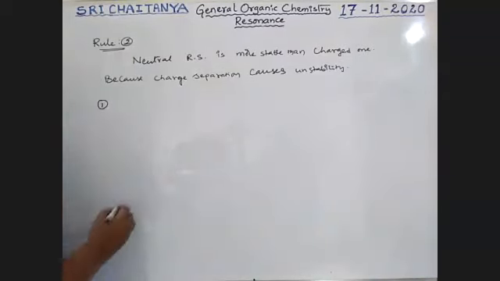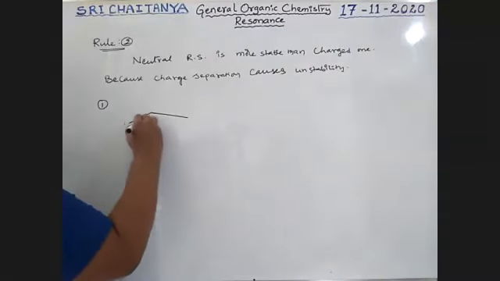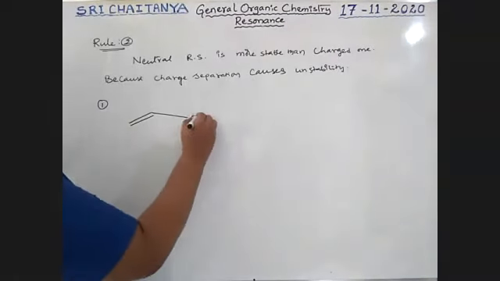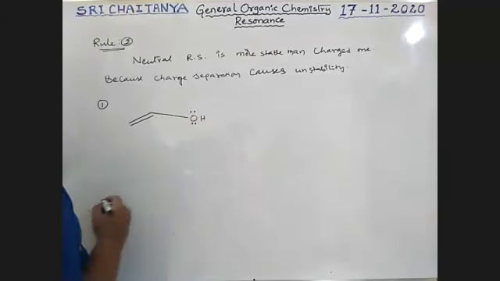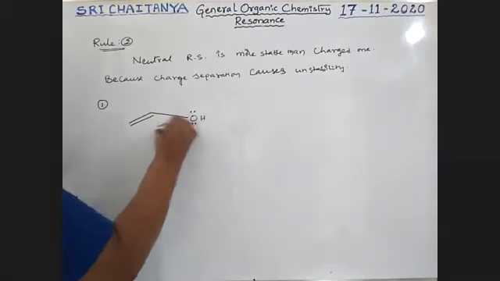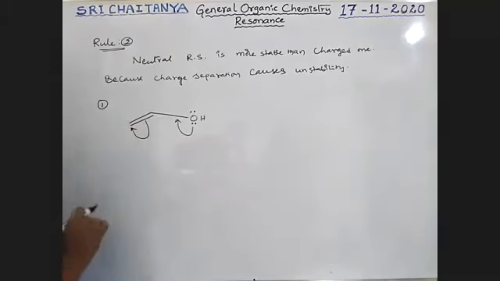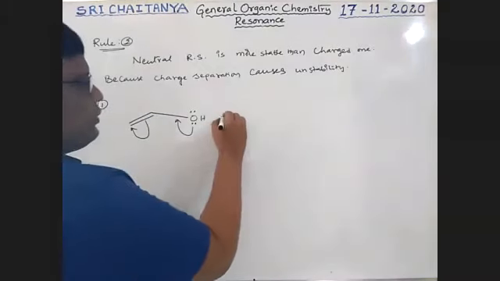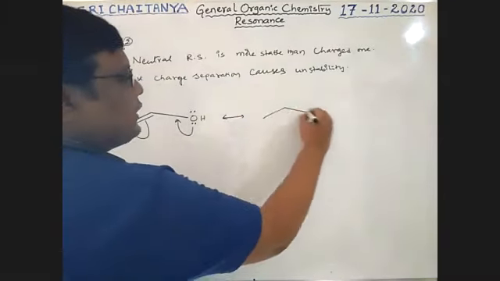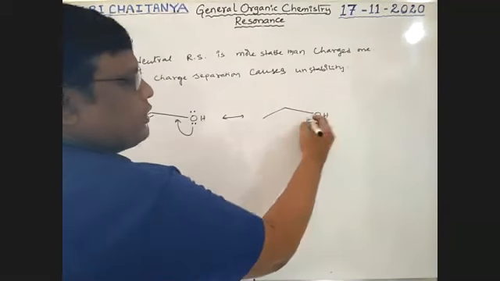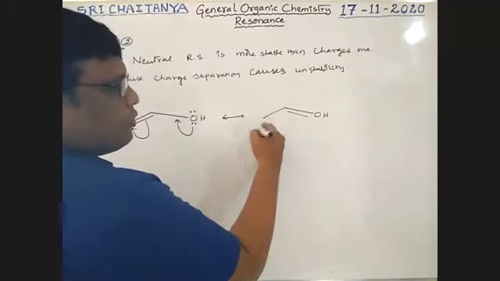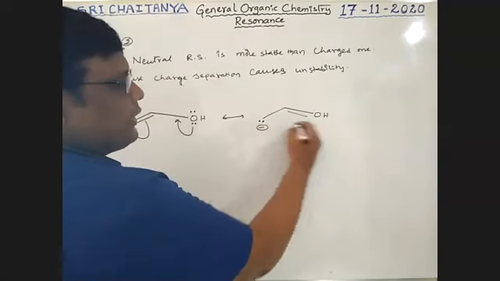Example 1. Oxygen has a lone pair. Now this lone pair is shifted to this carbon, so this is in resonance with the second structure.